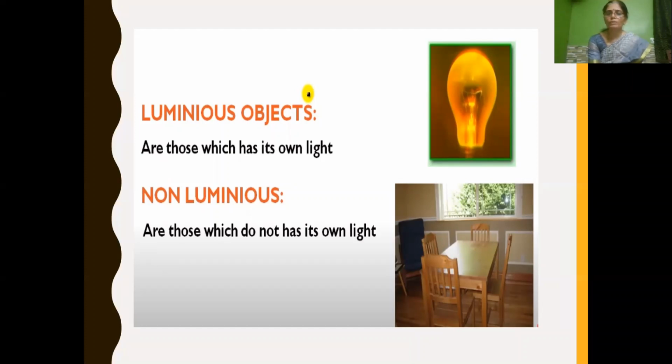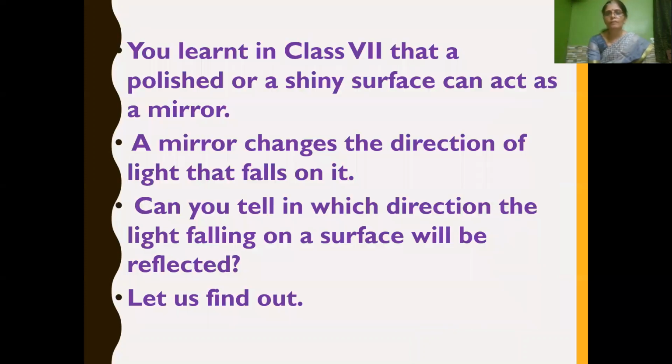So what are luminous objects? Luminous objects are those objects which have their own light, like an electric bulb, a tube light, or a lighted candle. When it is burnt, we can see some light. And non-luminous objects are those which do not have their own light. After reflection, they give light. So non-luminous objects can also be called illuminated objects.